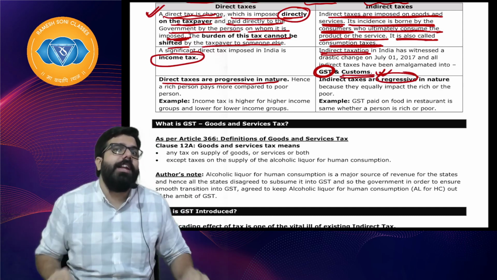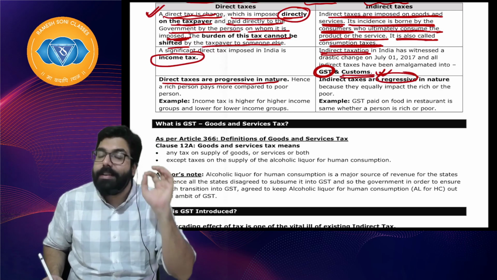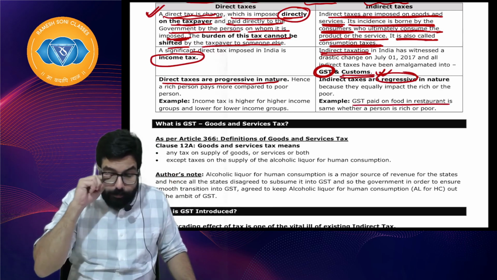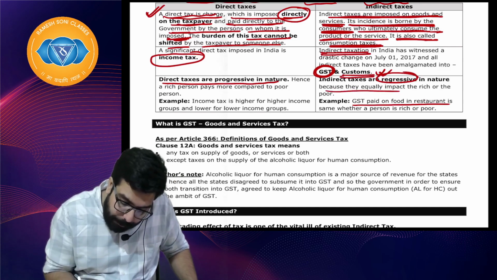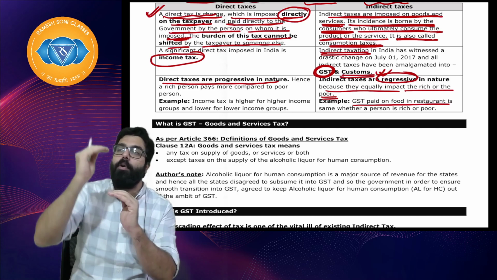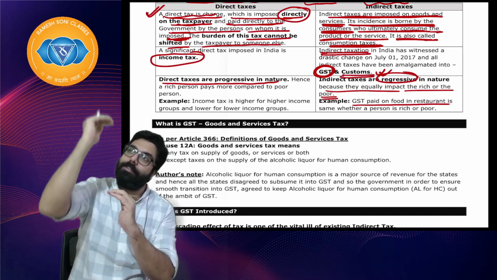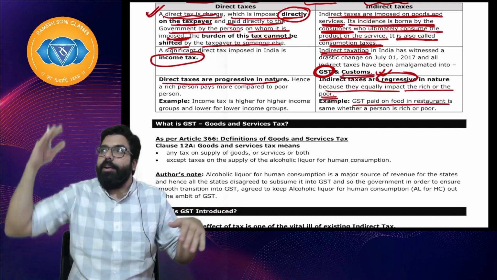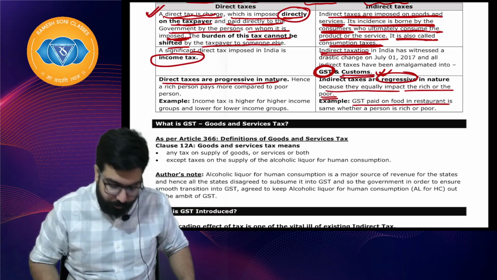It does not see an income level. Indirect taxes are regressive in nature, like GST, because they equally impact the rich and the poor. I hope everyone is clear. But direct taxes are progressive. As and when your income progresses, tax also progresses. Indirect tax is regressive. Same for all. For rich also same, poor also same.